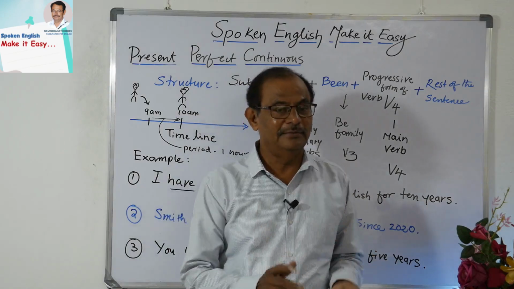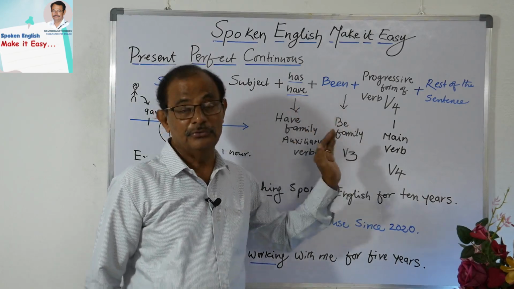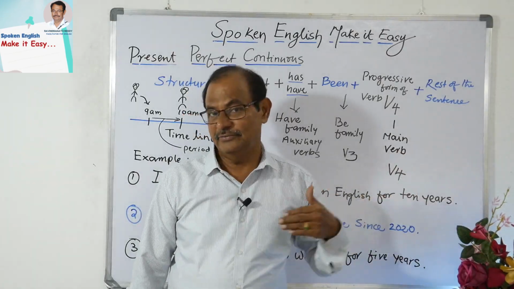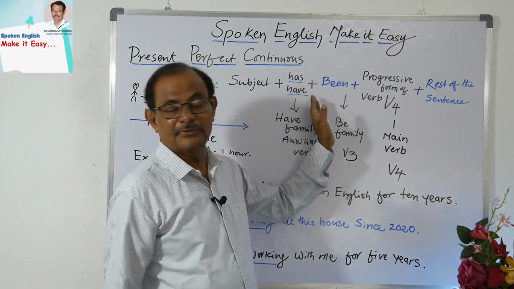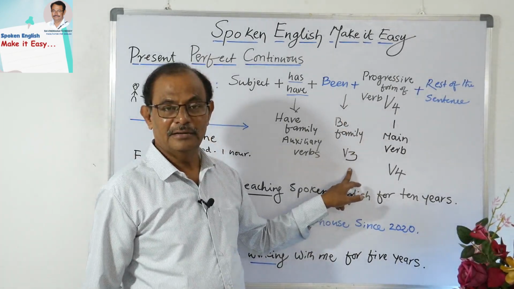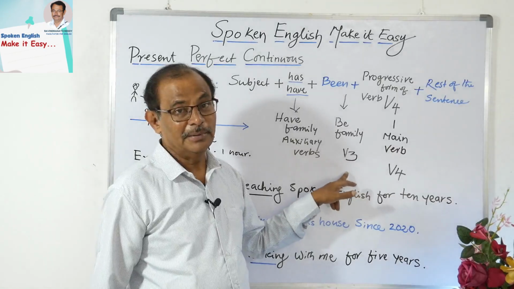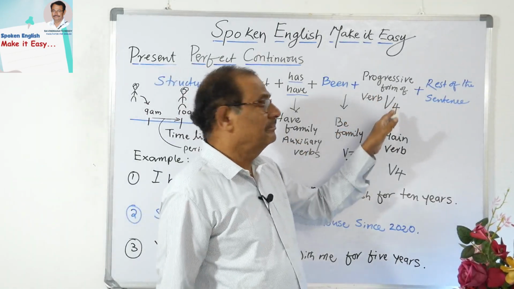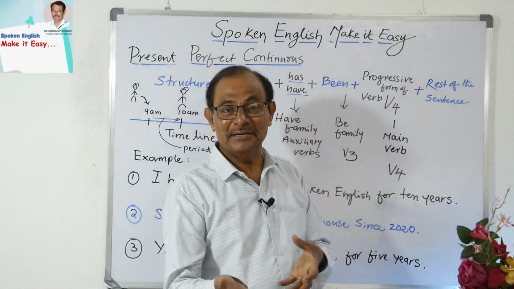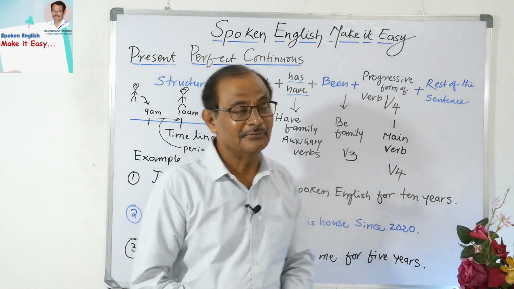You know very well. So now here we have to use this invariably in the present perfect continuous tense. This been must be used. See here, be family, I wrote very clearly, V3. Got my point? Next, come to the progressive form. You know very well, in the present continuous we have used the progressive form.